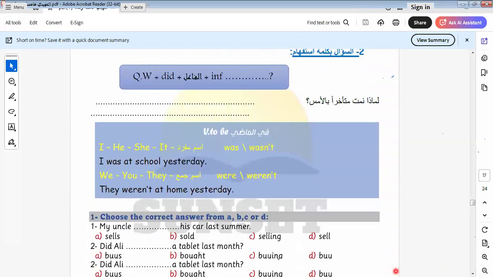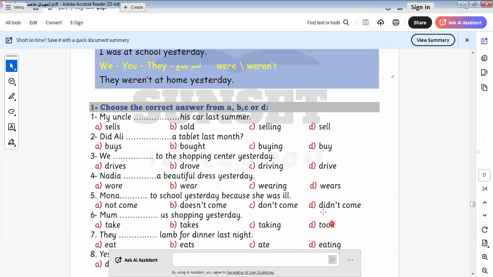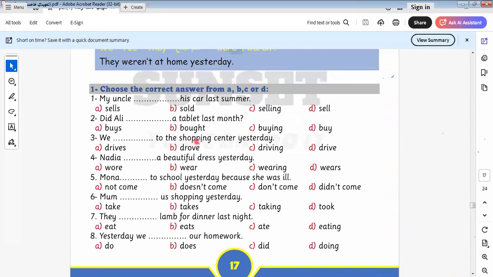Okay, let's go to another question to answer. My uncle stayed his car last summer. So did Ali, here we have did. So the verb must not be in the past form, it must be in the stem.